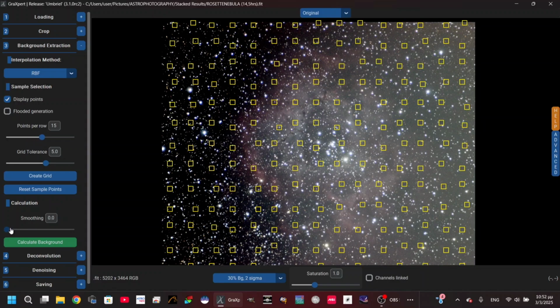So on default settings, here the smoothing, I don't really know what this is, but for me this option, the 0.0, works the best. I think it is how many gradients your image has. It depends on this. If you have less gradients, I think that you should use the 0.6 or 0.7, but if you have many gradients, the less the better. This is how it works for me always. I don't know if it's gonna work for you too, but you can always experiment and see which one suits you the best.